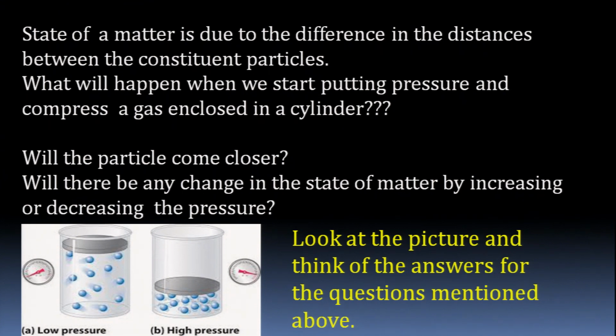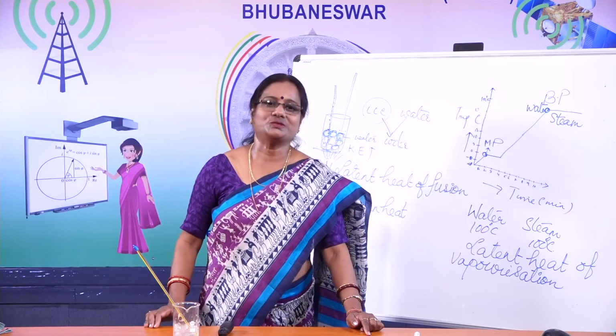Will the particle come closer? Will there be any change in the state of matter by increasing or decreasing the pressure? See the picture over here. When the pressure is low and when it is high. Look at the picture and think of the answers for the questions mentioned above. Just let your brain juice it.